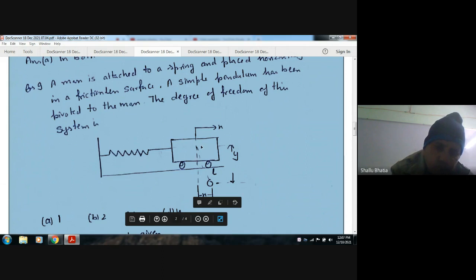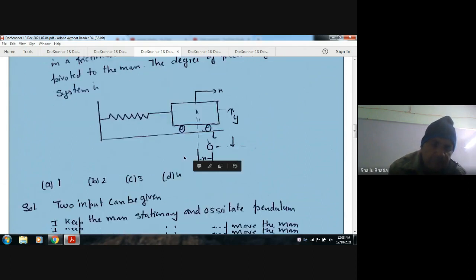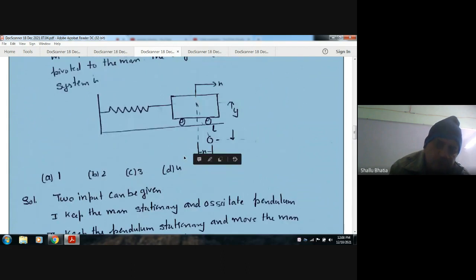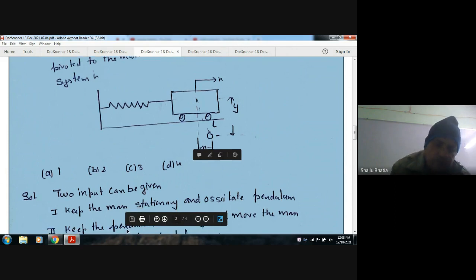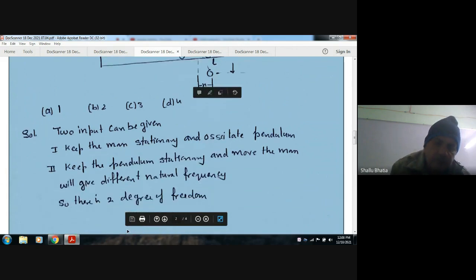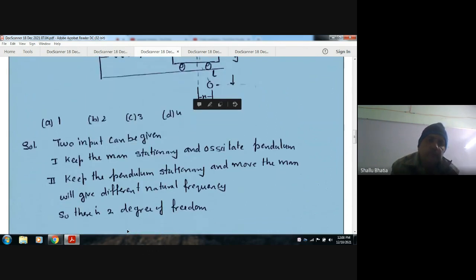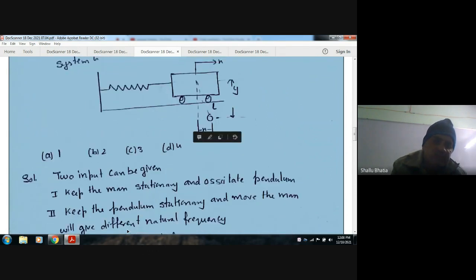As there are two inputs which can be given, first is to keep the mass stationary and oscillate the pendulum, and second is to keep the pendulum stationary and move the mass to give a different natural frequency. So there are 2 degrees of freedom. Okay, answer is 2.